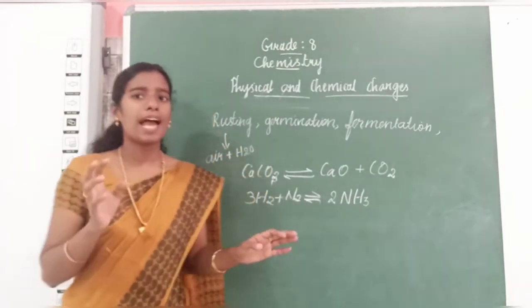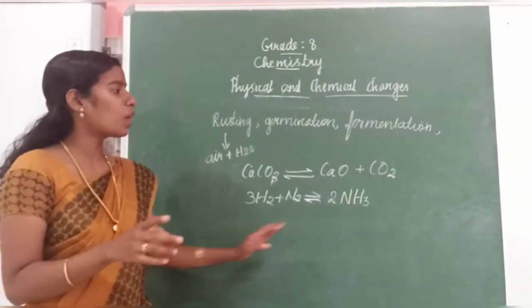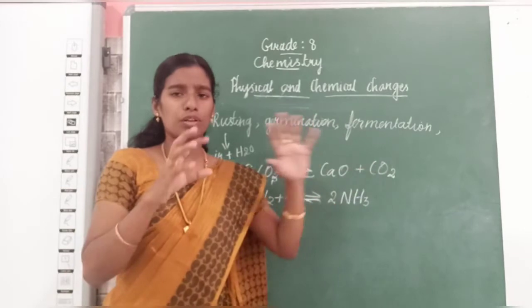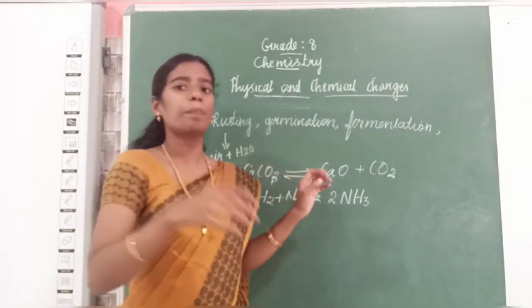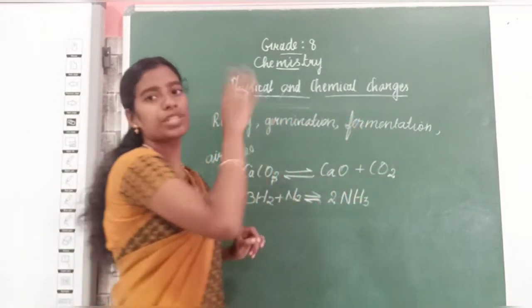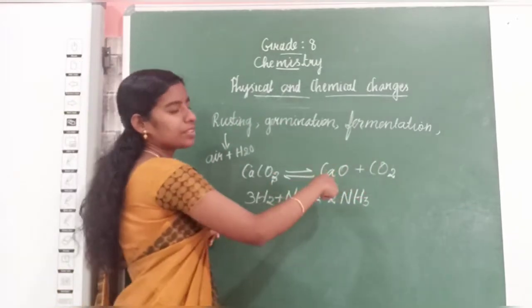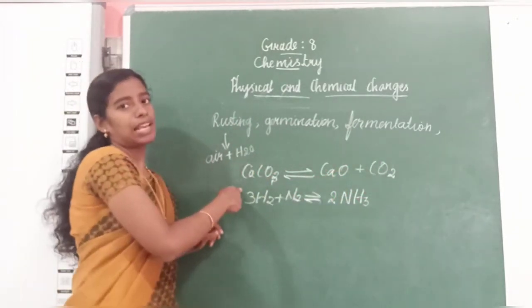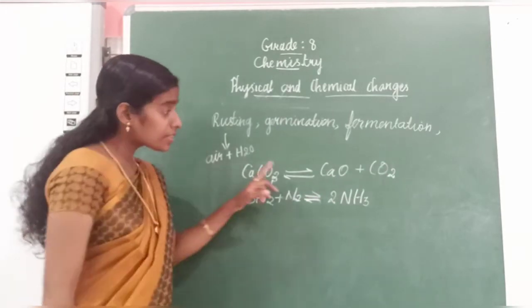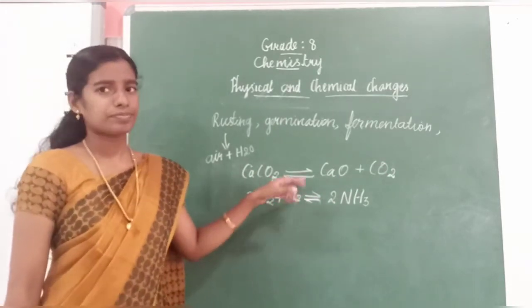But as soon as it is formed, you have to open. If you are doing it in a closed vessel, you have to open and leave this carbon dioxide out. Otherwise, again it will combine with the calcium oxide and form limestone. So, it is reversible.